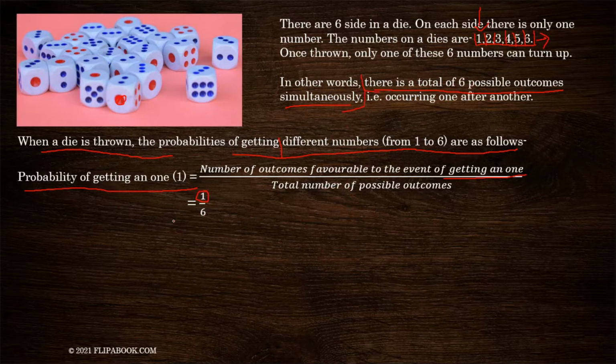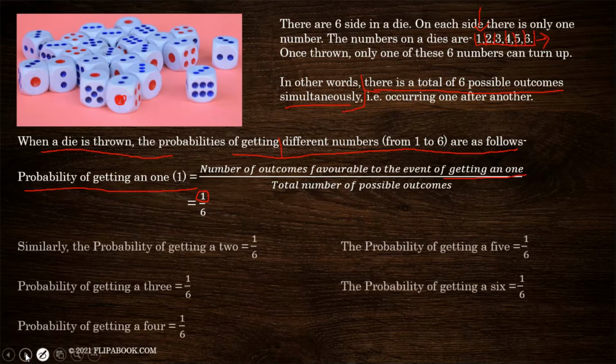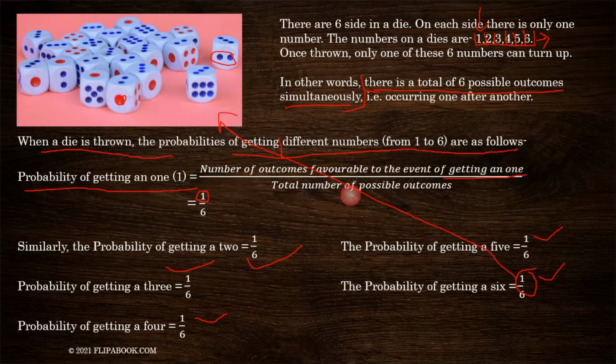Similarly, the probability of getting a 2 is also 1 by 6, because there is only one side of the die on which we have the number 2. Similarly, for 3, 4, 5 and 6, for each one of these the probability is 1 by 6, because there is only one side in each of them, for each number placed on a die.